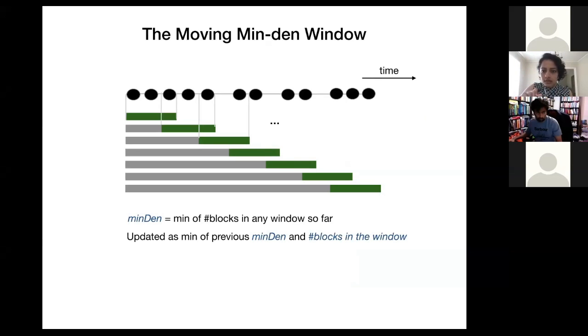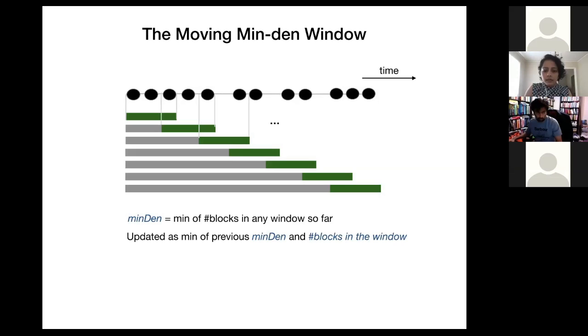And what is that value? That value is the minimum of the total number of blocks in any window we have seen. So you look at all the windows you have seen, take the number of blocks in each window, and all you maintain is the minimum of what you have seen. You can do that by taking the min of the previous min density value and the current total number of blocks. So you maintain just that value, and that is the idea.